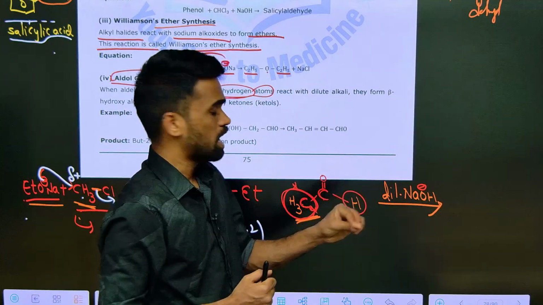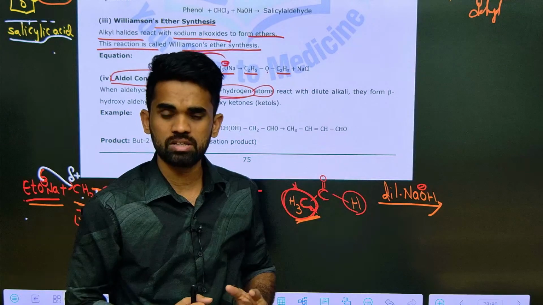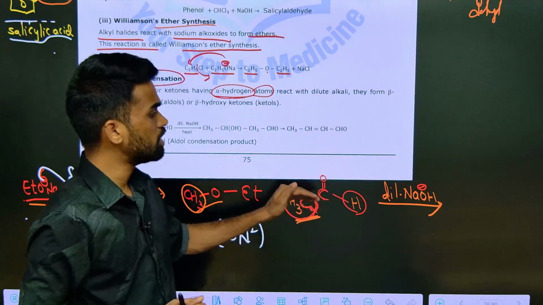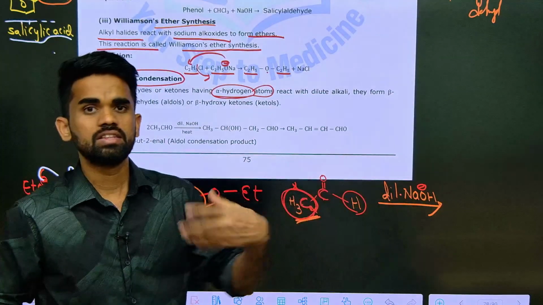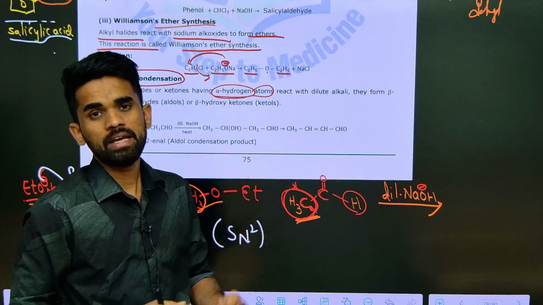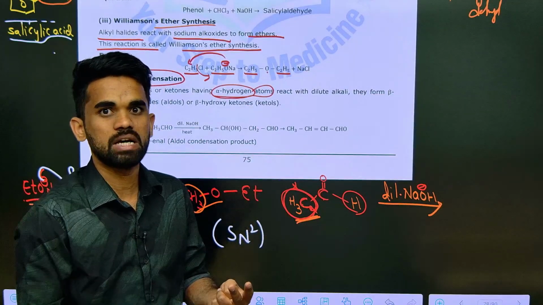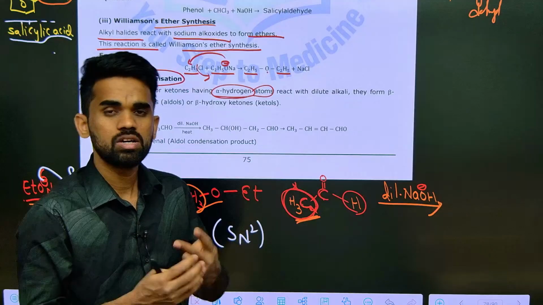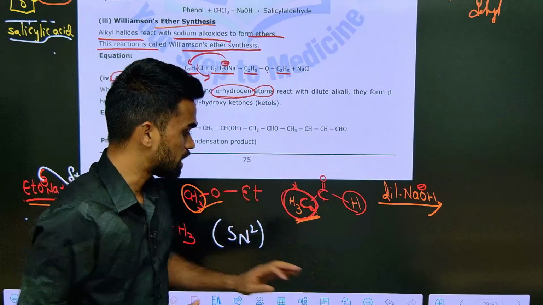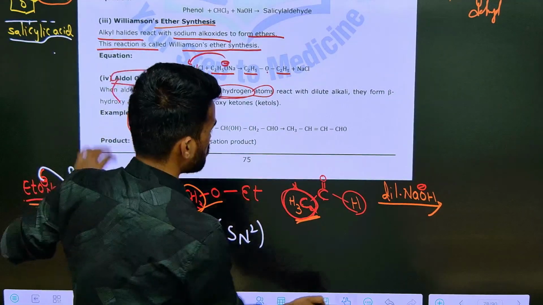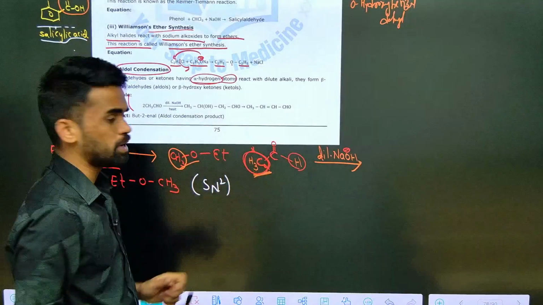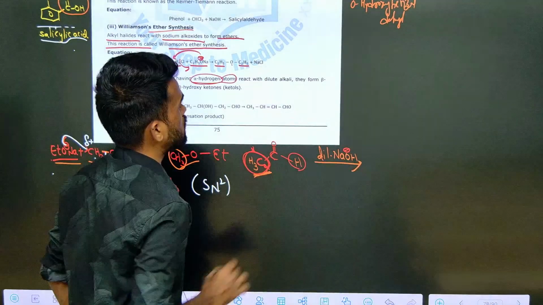First of all, I will give you one tricky way to answer this question, then we will look into the mechanism, because if you know the direct reaction equation, then you can expect 2 marks. But even in case they ask for the mechanism, you should not get confused, so I am going to explain the mechanism also. First follow this simple trick to get the answer. See, carbonyl compounds like this containing alpha hydrogens with dilute base give you alpha beta unsaturated compounds.